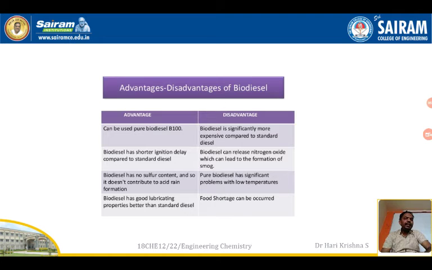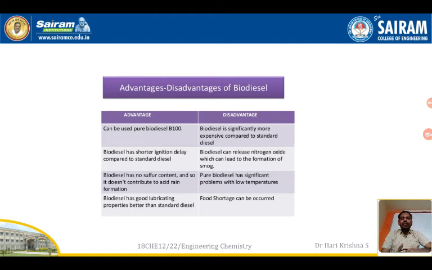So if cetane number is high, knocking will be less. As octane number is high, knocking will be less in our petrol engines. Here, if cetane number is high, knocking will be less in case of diesel. Biodiesel has no sulfur content and so it doesn't contribute to acid rain formation. Biodiesel has good lubricating properties, better than standard diesel. So these are the advantages of biodiesel.